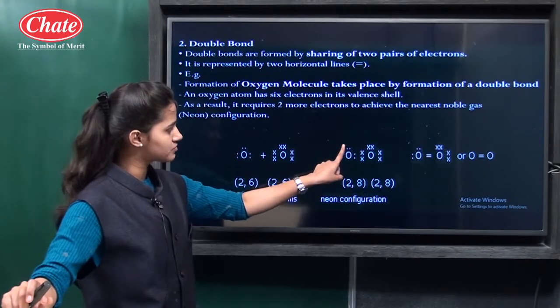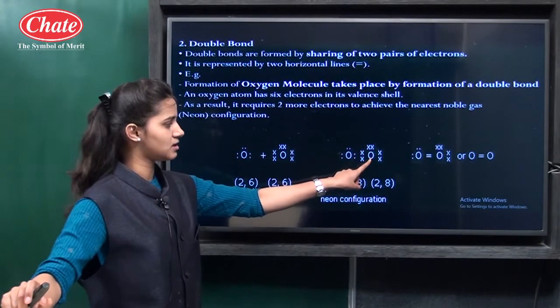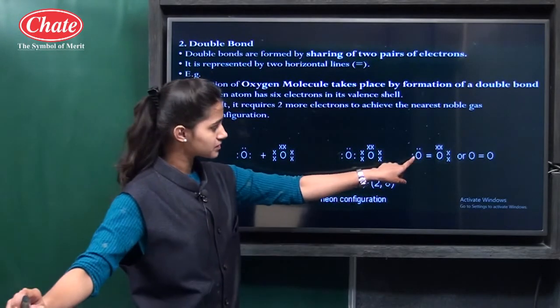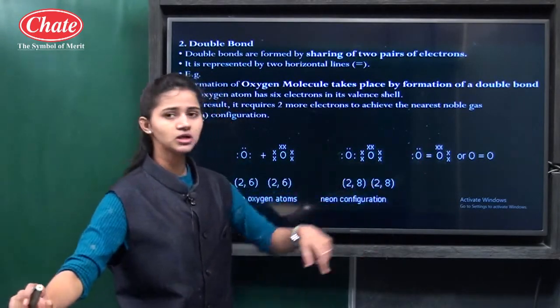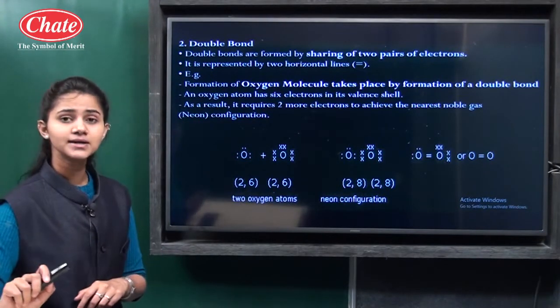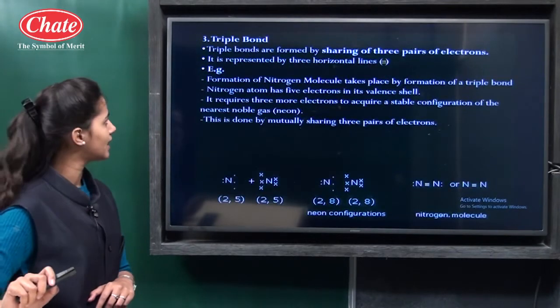See, the electrons of this one oxygen are represented by dots and of this one are represented by crosses. So these two oxygen atoms share a total of 2 pairs of electrons. So there is a formation of a double bond between the two oxygen atoms.